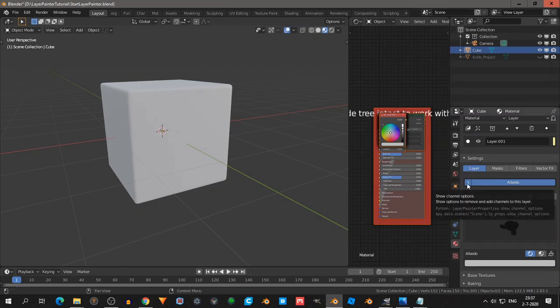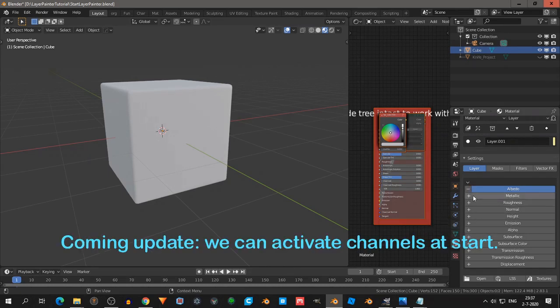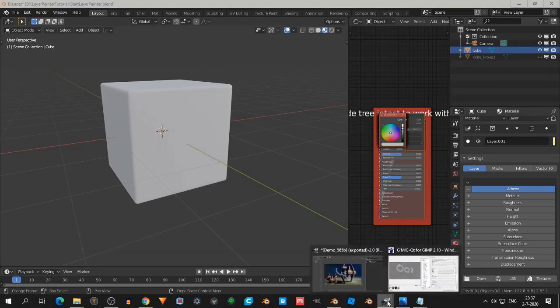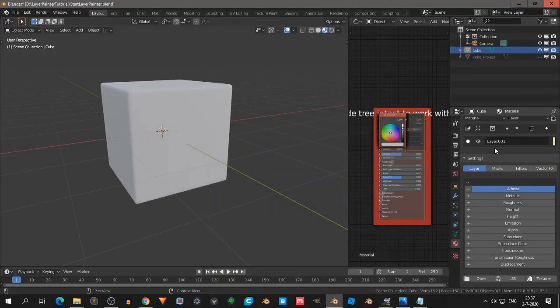To see what channels we are dealing with, you can click on here, and there you see these are the channels. Maybe in GIMP you have RGB channels, every layer has RGB, but in Blender, for each layer we have all these channels. So if we make another layer later, we have again all these channels.